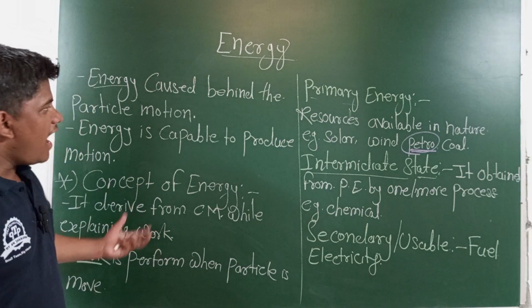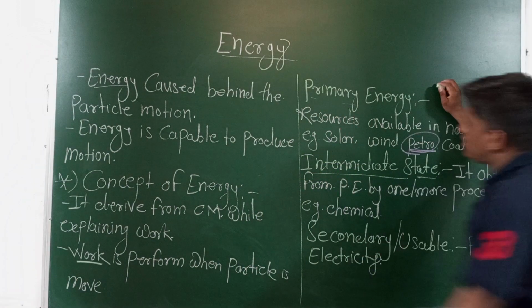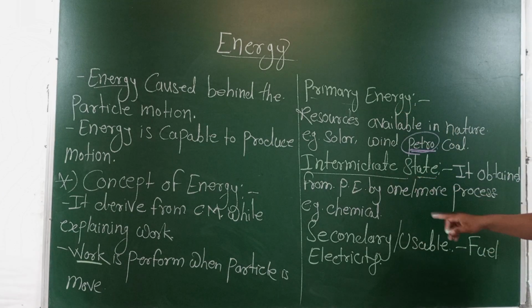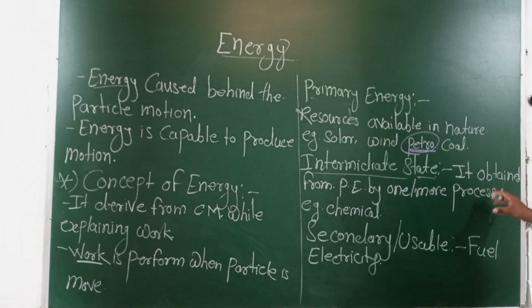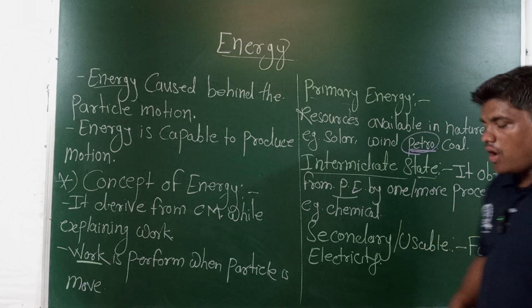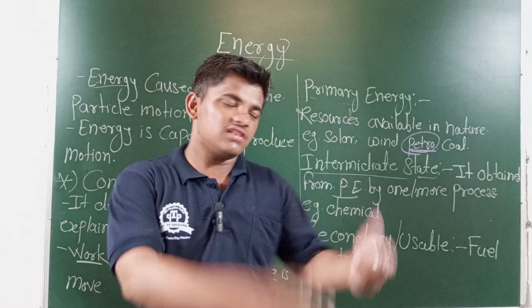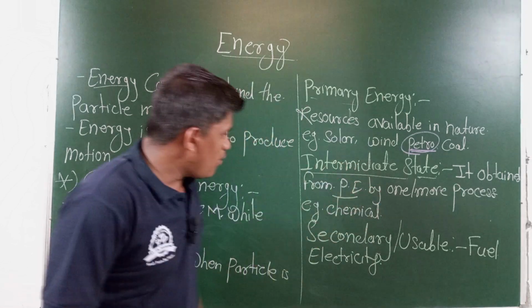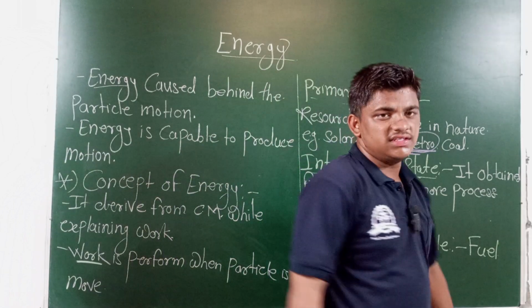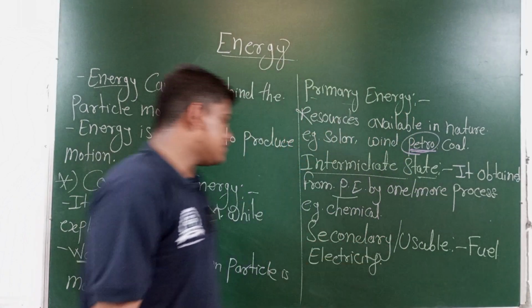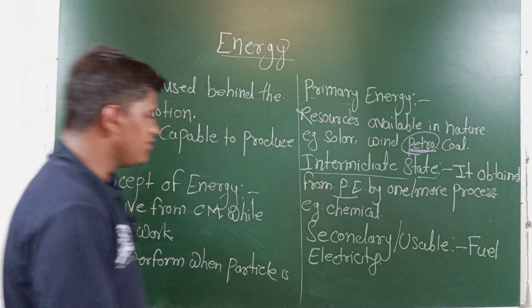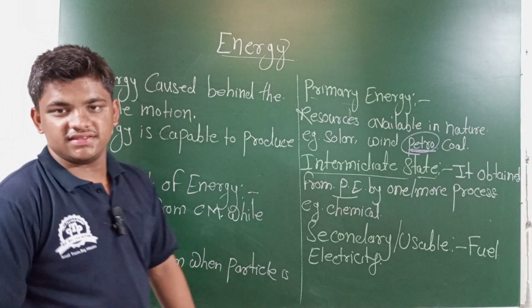Okay, and after that, how many stages of energy did we discuss? The primary energy which is available in nature, then the intermediate stage of energy. It can be obtained from the primary energy by one or more processes. एक किंवा एक पेक्षा जास्त काहीतरी प्रायमरी एनर्जीवर प्रोसेस केलं जातं, तेव्हा आपल्याला इंटरमिडिएट स्टेट ऑफ एनर्जी भेटते. Then the secondary or usable stage of energy, the final energy which can be directly used by the consumers. This is called secondary or usable energy.